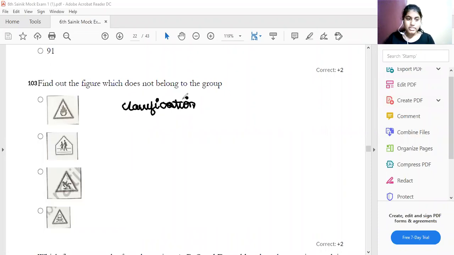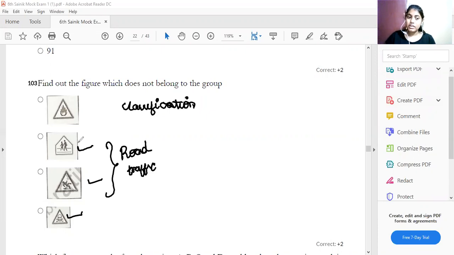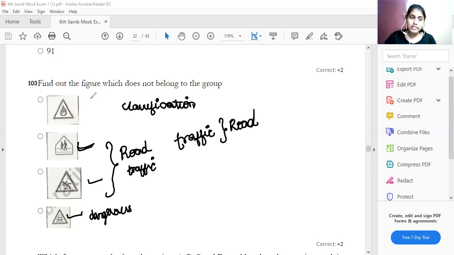Which one is the answer? See, road crossing, here also all are related to the road, isn't it? That is traffic or road something. While crossing the road, you should not slide, and then danger. Okay, these symbols are related to traffic or some road issues. But see, the first one is fire. Is any fire given in the traffic rules? No.